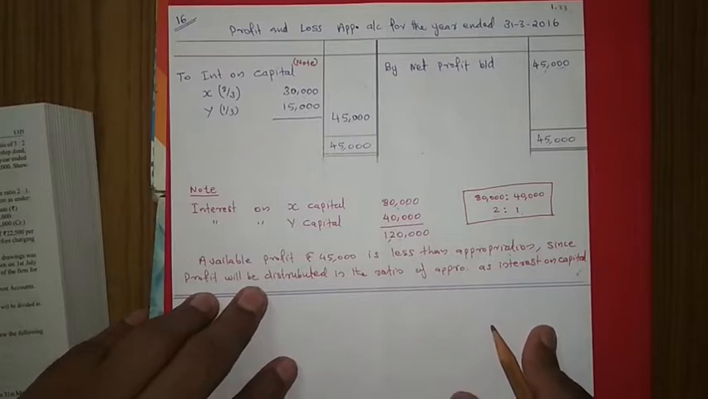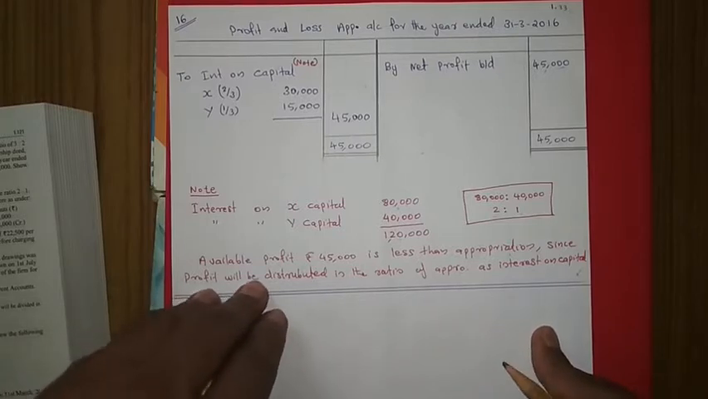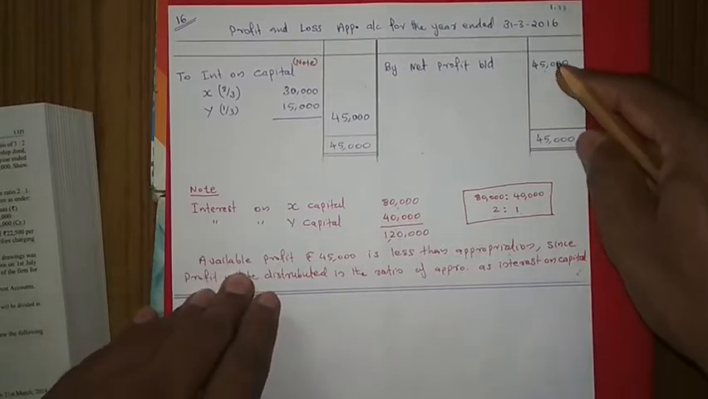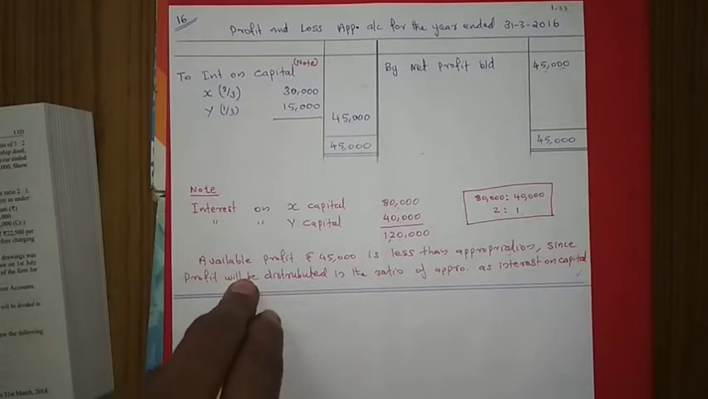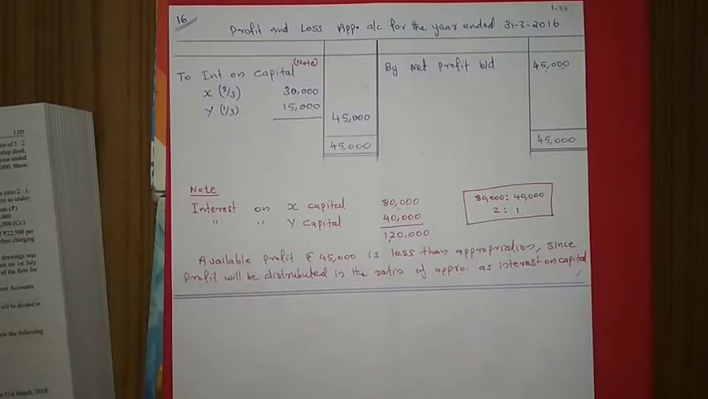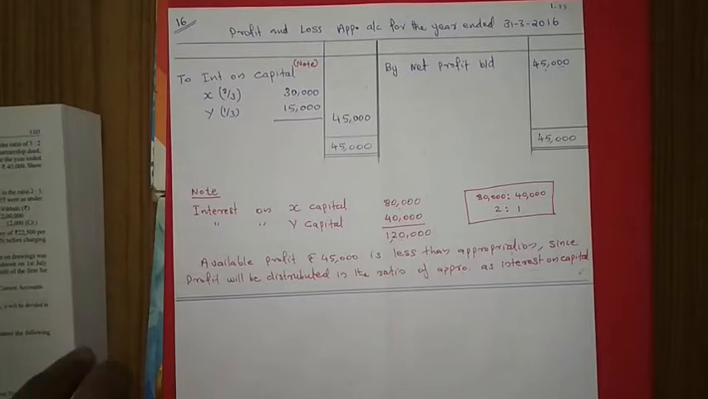So in every question, we have to find out whether the profit is less than the appropriation or not. That you have to consider. We have to see it in every question. Then question number 17 is also done the same way. So we can go to question number 17. Firstly, we can read that one.